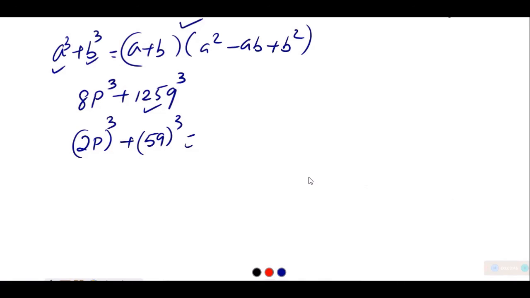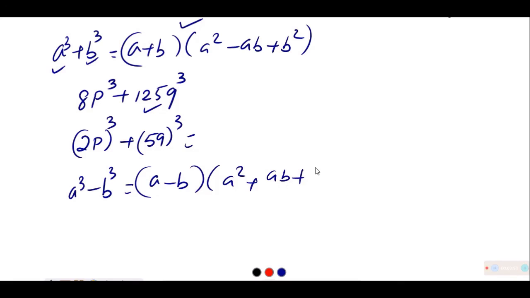Understood? There is another expression that you can learn by heart. A cube minus b cube is equal to a minus b into a square plus ab plus b square. This also can be used for factorizing expressions that are in the form of a difference.